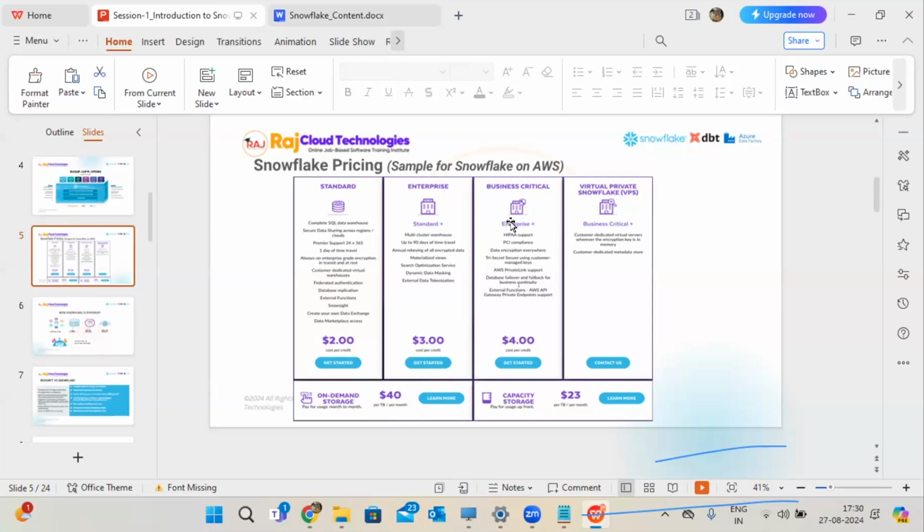In our real time also, even I am working with business and enterprise editions. These two editions are good in the market right now. A lot of companies are using these two editions right now. Virtual private is used by very few, because they have to take a separate environment with a special VPS connection. That's the company's requirement. If they have it, they will take it.